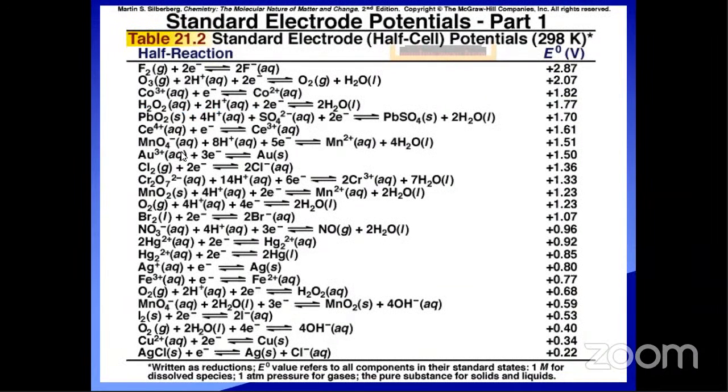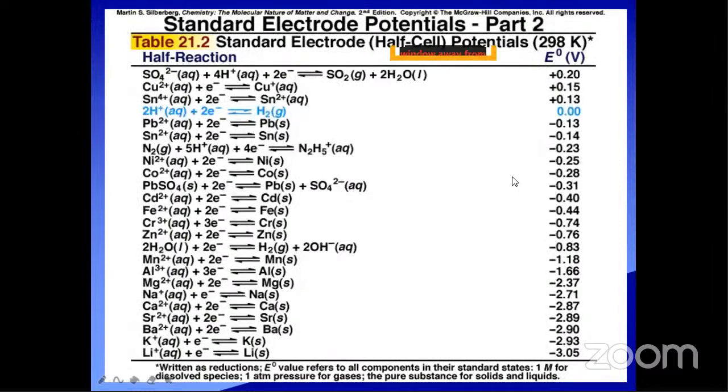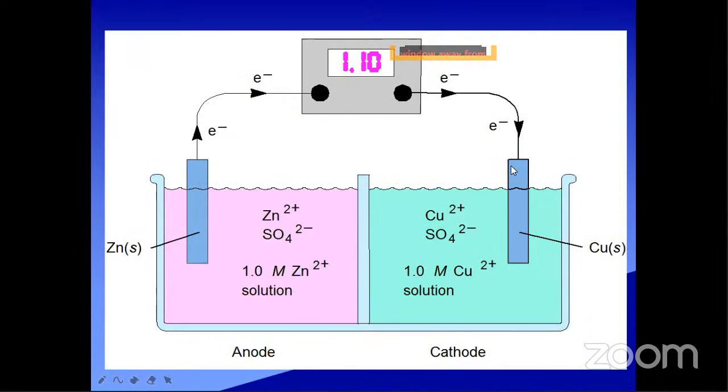Similarly, see this table. Fluorine has how much? Plus 2.87, the highest reduction potential value. So what will happen? That's why fluorine can act as a strong oxidizing agent. Okay, is it clear? I hope it is clear to everyone, right?